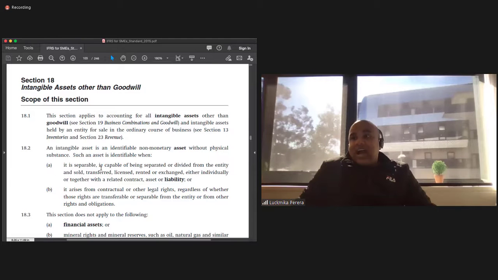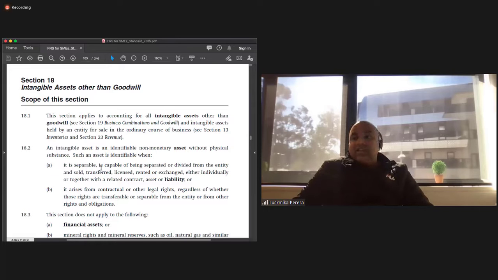An intangible asset is an identifiable non-monetary asset without physical substance. It is identifiable when it is separable, i.e. capable of being separated or divided from the entity and sold, transferred, licensed, rented, or exchanged, either individually or together with a related contract, asset, or liability.